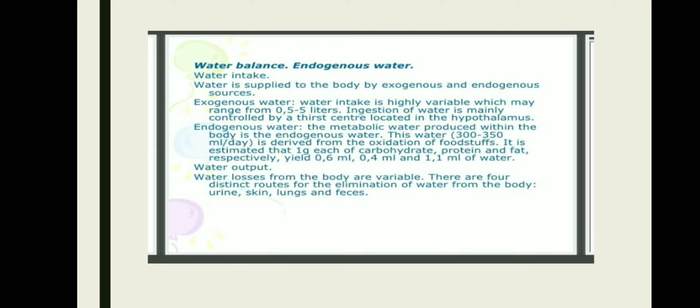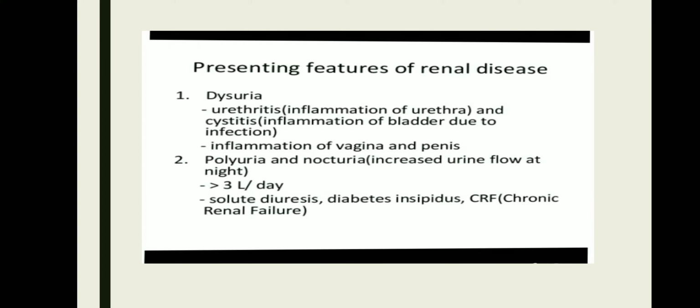Water output. Water losses from the body are variable. There are four distinct routes for the elimination of water from the body, that is urine, skin, lungs and feces.